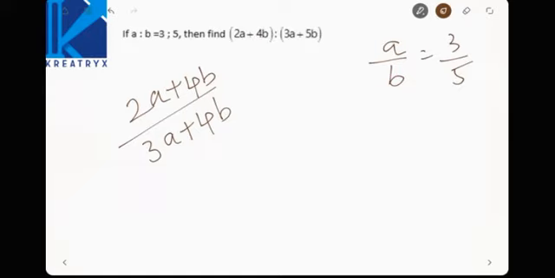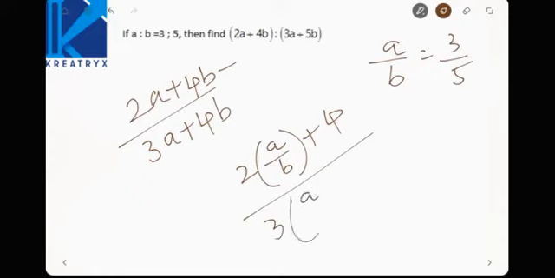See here, can we write like this? 2A by B plus 4, and B gets cancelled. 3A by B plus 5, right?